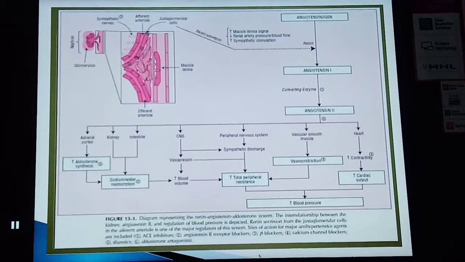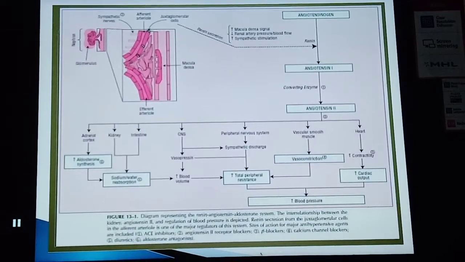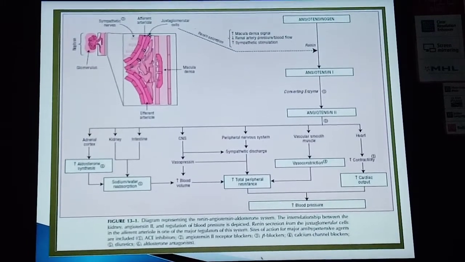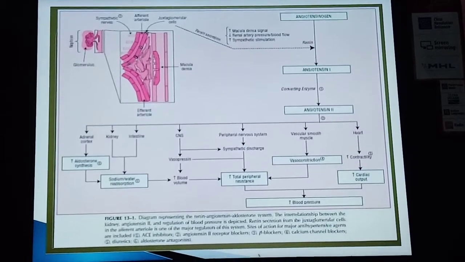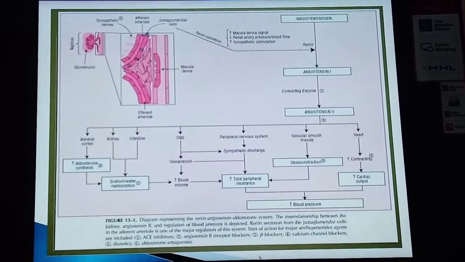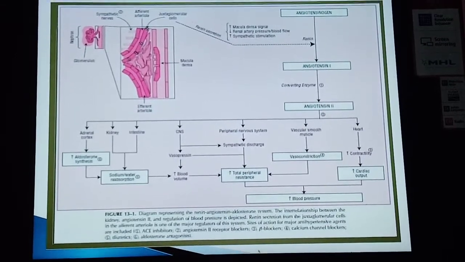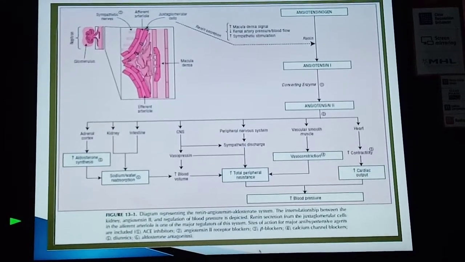This is the diagram that shows how the renin forms the angiotensin II, and this angiotensin II causes vasoconstriction and affects the different organs in the body, and that is what happens if there is an increase in blood pressure.